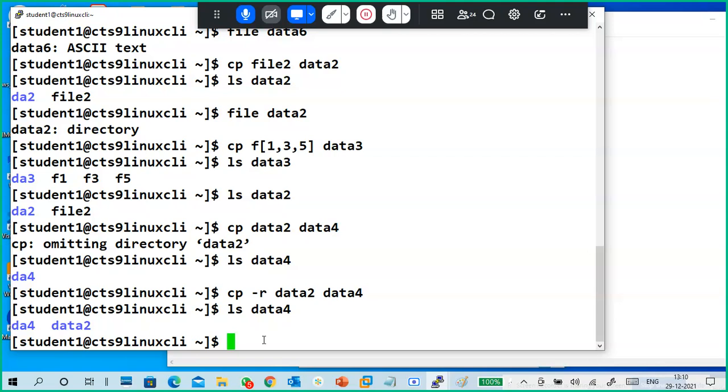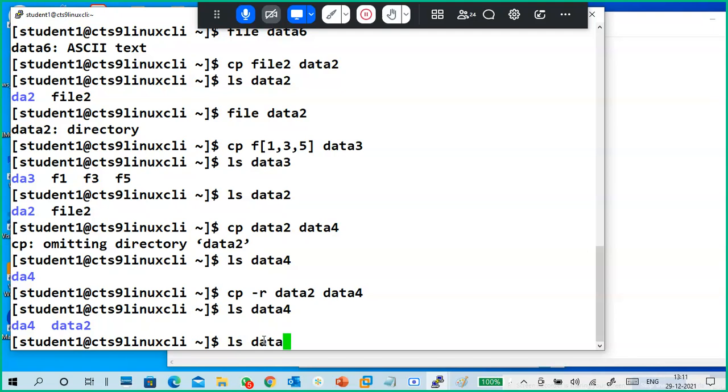Recursive means directory inside a directory inside a directory, the entire complete tree. Do you guys understand or not? Understand, sir. Okay, so the complete directory is copied.